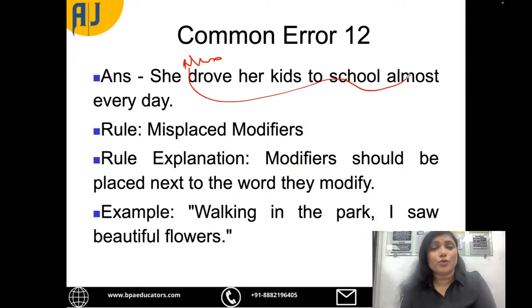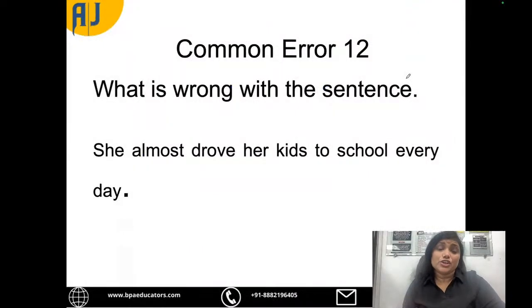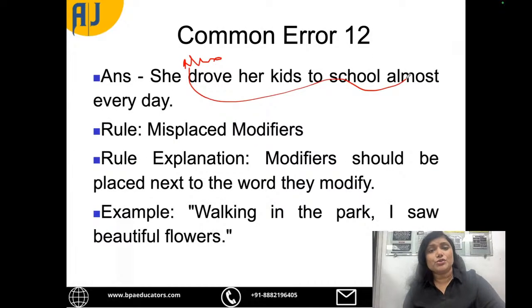So many a time we use modifiers in our sentences, but we use them wrongly. So we have to use them correctly and put them in the right place. Why? Because modifiers change the meaning. So here, she almost drove her kids to school every day is wrong. The answer would be she drove her kids to school almost every day. And a few more examples: walking in the park, I saw beautiful flowers.